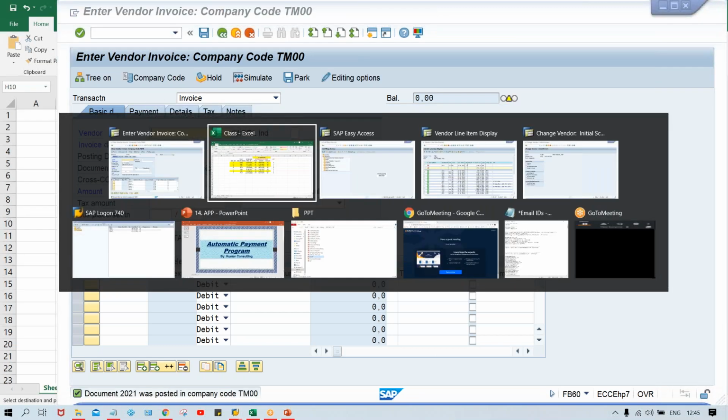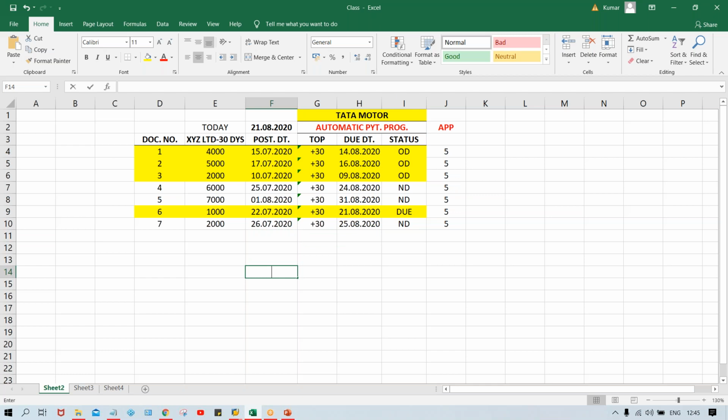So now look here. Now the whole invoice has been posted. So if you talk about how many invoices are supposed to be due, so 4000, 5000, 2000, and 1000, right? So here total 11,000 plus 1,000. It means the system should post payment for the invoices which are total worth 12,000 only, remaining this and this, 4, 5 and 7, should not be selected by the system, right? Now this invoice due is also supposed to be selected because it becomes due today itself, right?